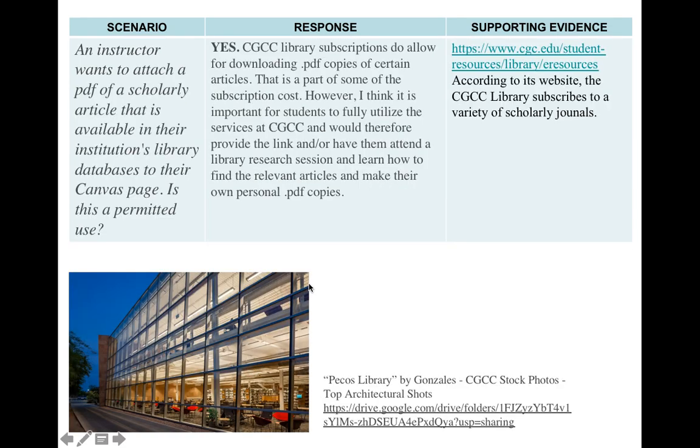Second scenario is we have an instructor who wants to attach a PDF of a scholarly article that's available in the institution's library databases. Is this permitted? In this case, again, I would say yes. After looking at our Chandler Gilbert e-resources website, it's clear that we have subscriptions that our library pays for, and those subscriptions allow us to find journal articles and create PDFs.